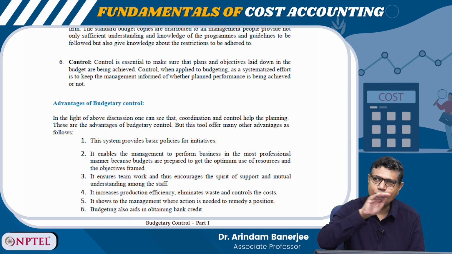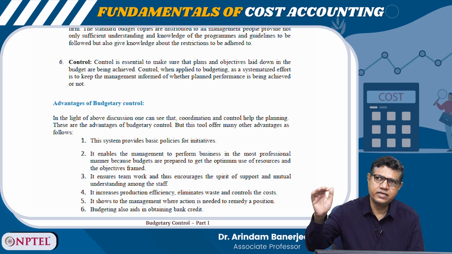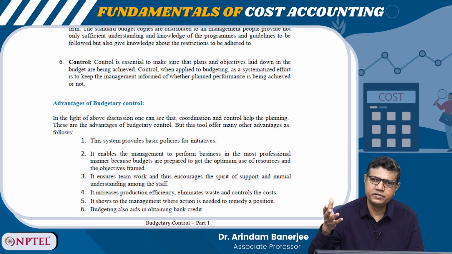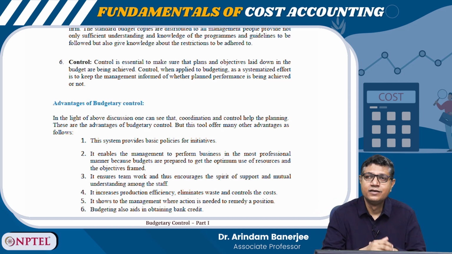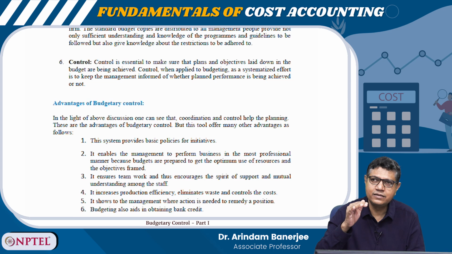Suppose there is a cost limit. What the management is telling the managers is, this is your limit, whatever you have to do, do within that limit. When I am preparing a sales budget and creating an expected income, it is a message to the sales team: we are expecting this much sales, and this is what you have to achieve within this time frame, say 1 year. If anything goes less than that, then the sales team has to answer, and if it is better than that, then of course it is better, okay, fine.